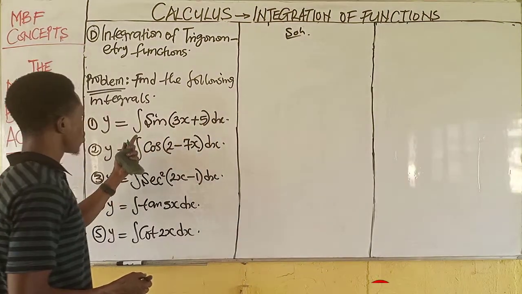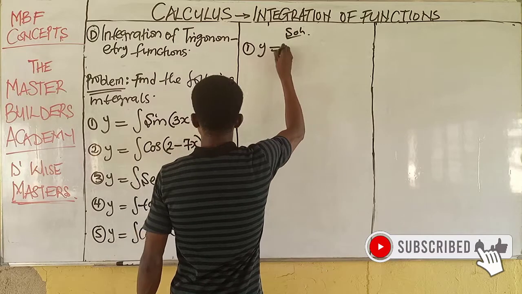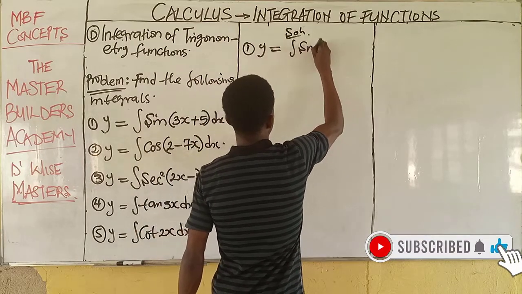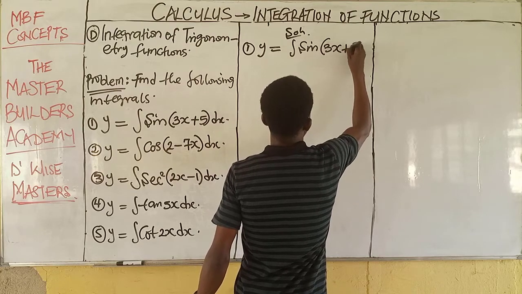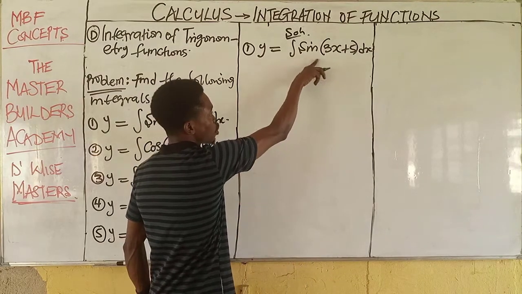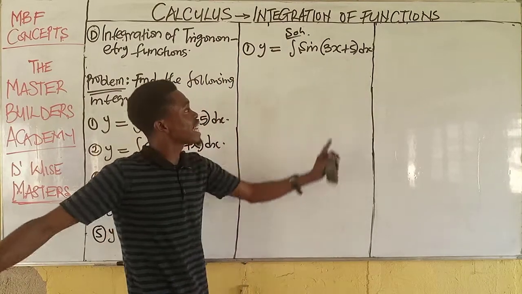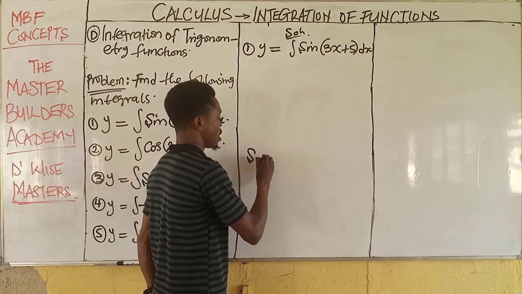On the board, we are asked to integrate, number 1, y is equal to the integral of sine(3x + 5) dx. Now, this is the trig function, and 3x + 5 is the angle of the sine, just the same way I have sine theta.